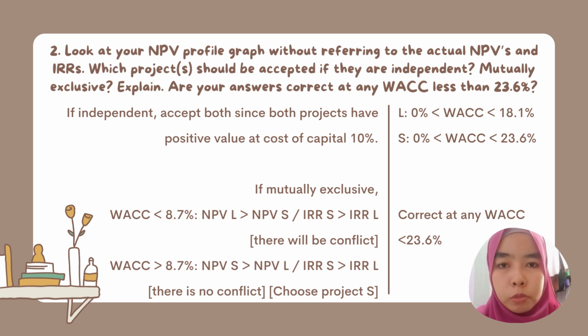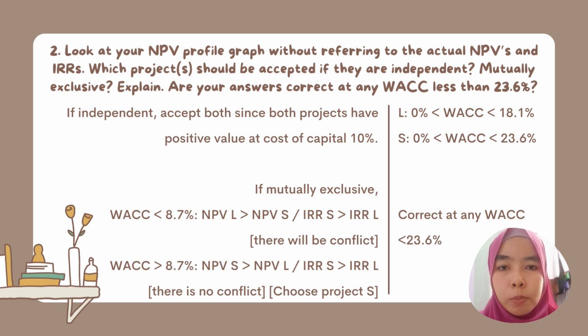If the projects are mutually exclusive, accept the one that has no conflict between the NPV and the IRR. For example, for WACC less than 8.7%, the NPVL is more than the NPVS. However, the IRR for L is less than the IRR for S. So there is a conflict between NPV and the IRR.